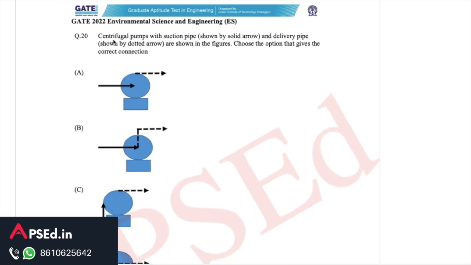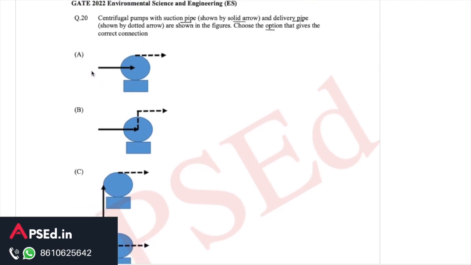Then the next question is asking about centrifugal pumps with the suction pipe shown with a solid arrow and the delivery pipe shown with a dotted arrow. Choose the option that gives the correct connection. In a centrifugal pump, the suction pipe takes water from the tank from which we have to lift it, and it connects at the center of the pump, whereas the delivery pipe starts from the periphery, at a tangential place, so that the water goes in this manner.